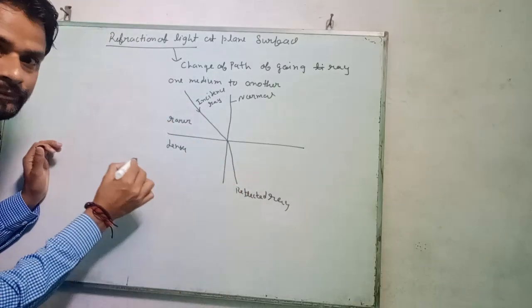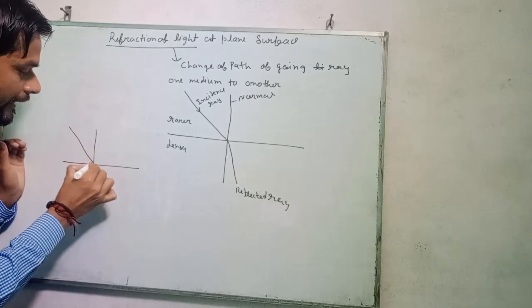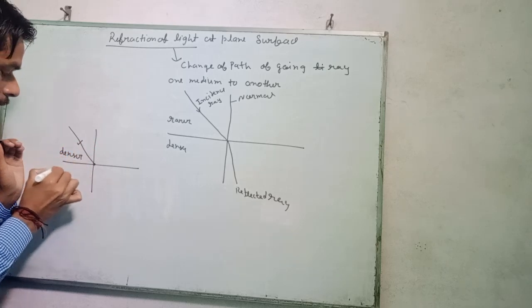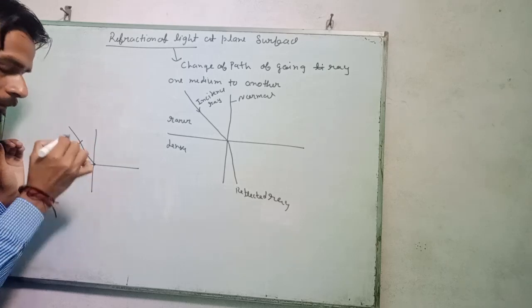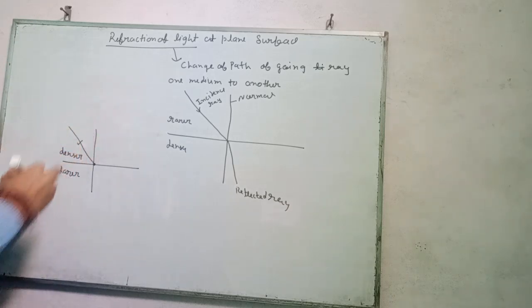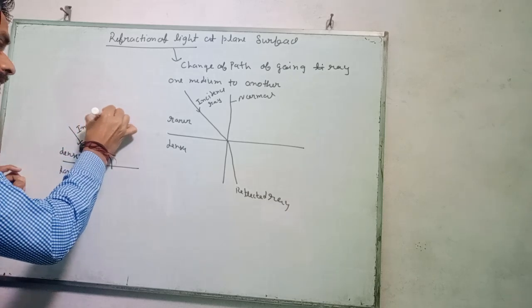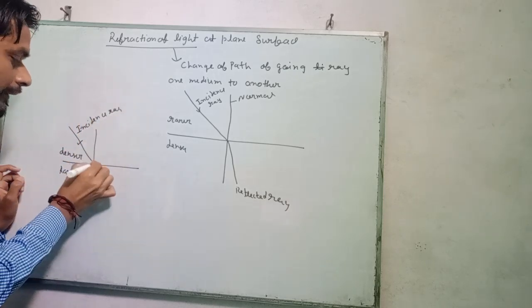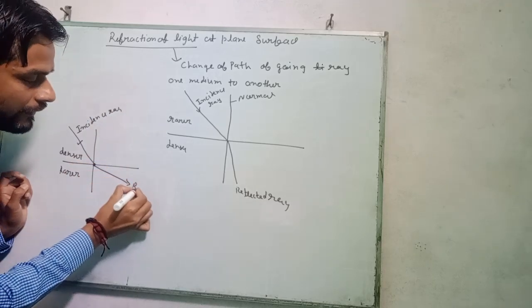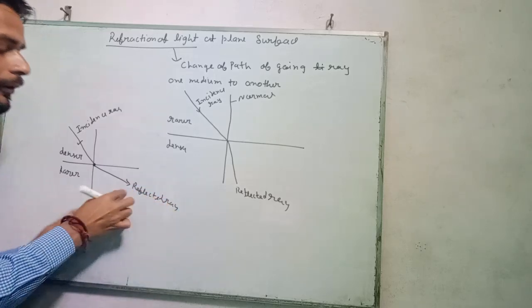Another case: when the incidence ray goes from denser to rare medium, then the refracted ray bends away from the normal.